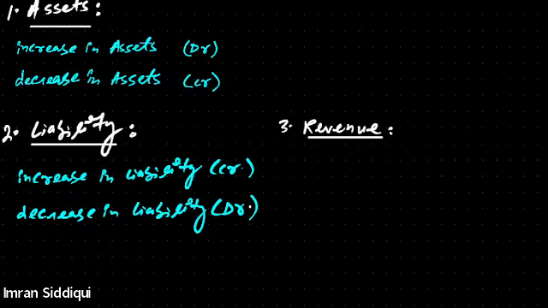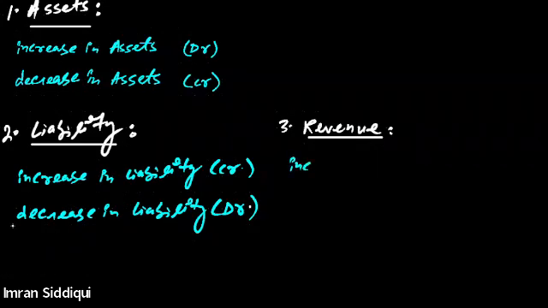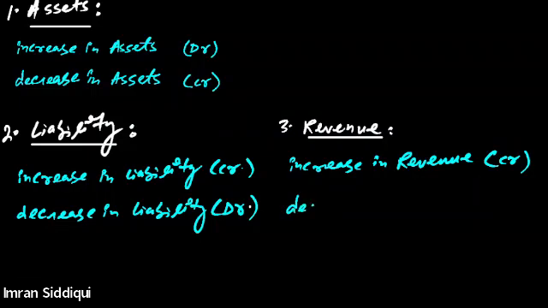It says that whenever revenue increases, increase in revenue means increase in gain, profit. This should be credited. Revenue account should be credited whenever revenue increases. Whereas when there is a decrease in revenue, in such a situation, we should debit the revenue account.